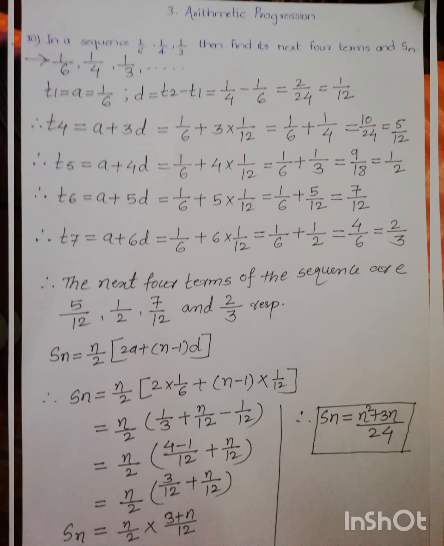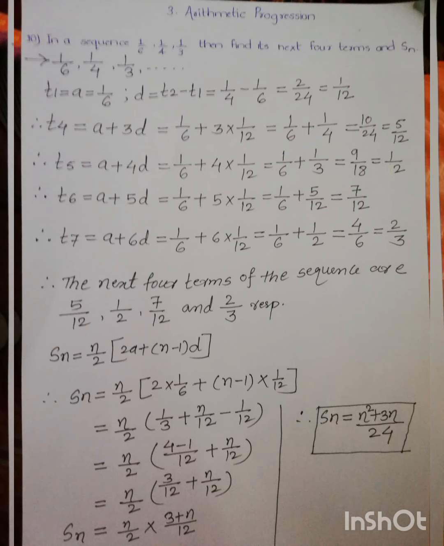Here we can find the fourth term. We know that T1 is equal to a, T2 is equal to a plus d, T3 is equal to a plus 2d, and thus T4 is equal to a plus 3d. So by writing this formula T4 is equal to a plus 3d, we get 1 upon 6, which is a, plus 3 into 1 upon 12, which is equal to 5 upon 12. And the next term is T5, which is equal to a plus 4d.